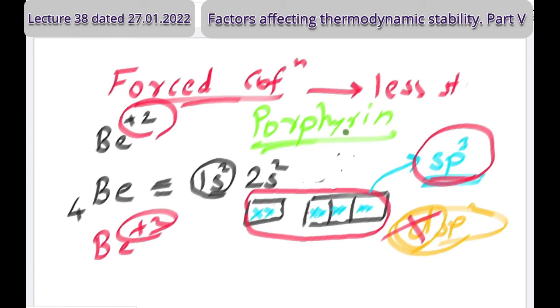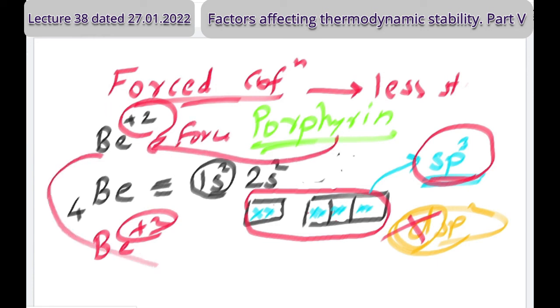Porphyrin is planar, so porphyrin will force beryllium plus 2 to be in a square planar arrangement or somewhat nearby. So beryllium does not want to be in a planar arrangement, but because of that force, it has to align. In such a forced configuration, stability is less.